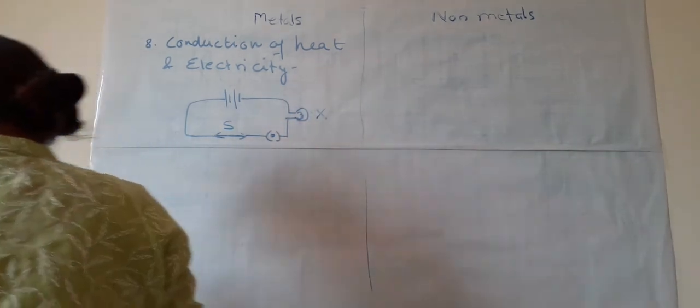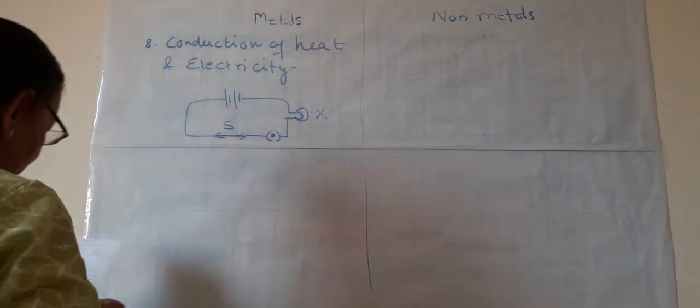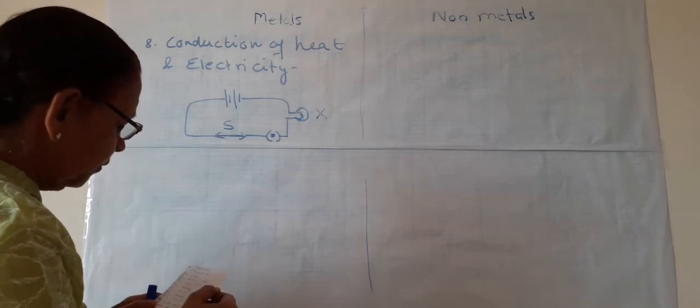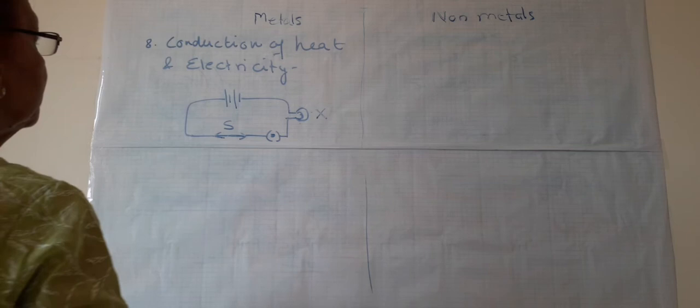So these are some physical properties of metal. I will see if something is left. No, we have done all. So these are some physical properties, and in the next video we will do the chemical properties.